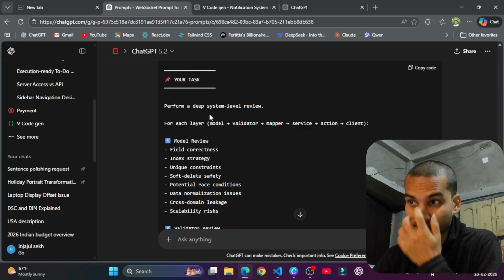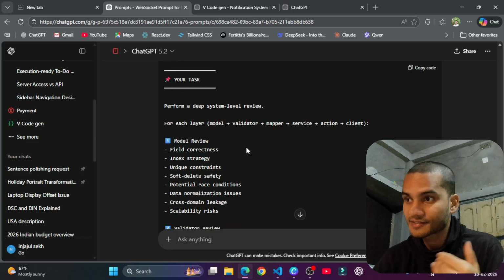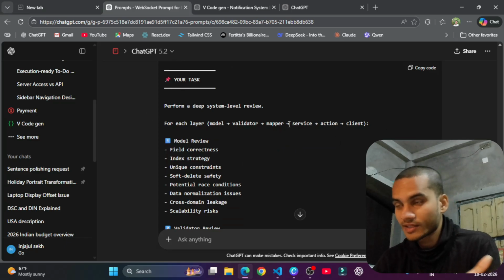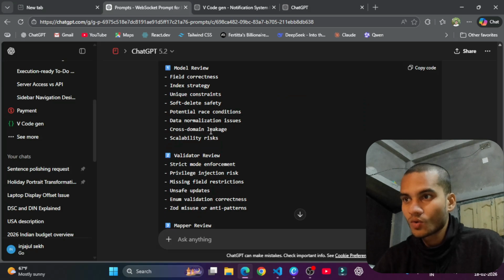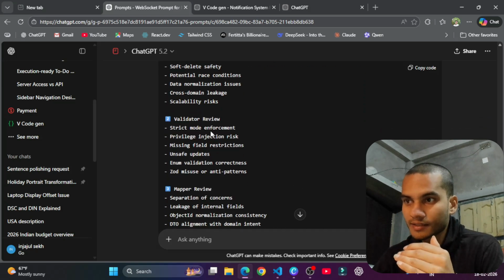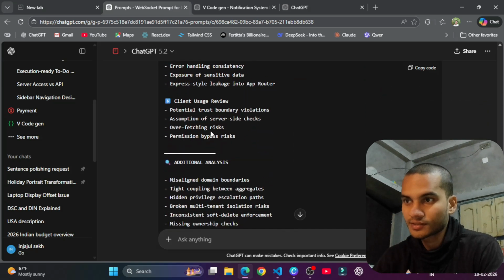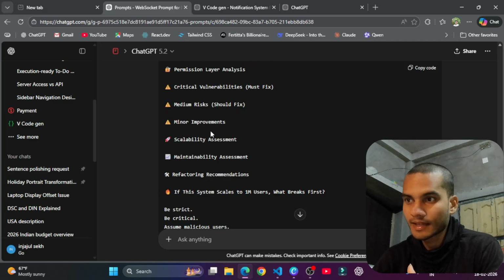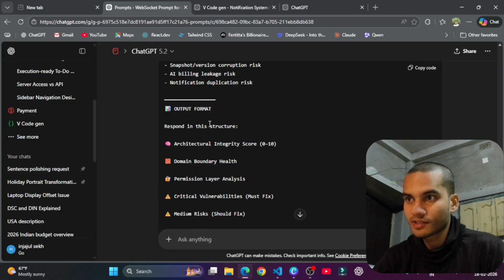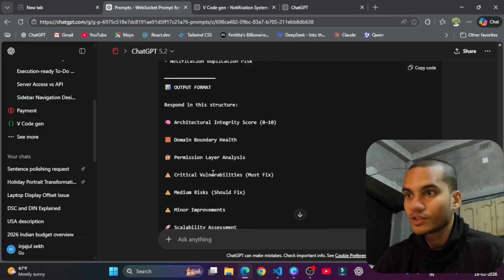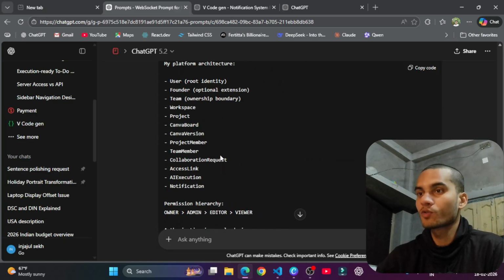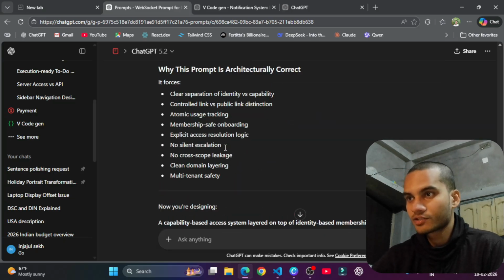And for each layer, like model, validator, mapper, service, action, client, you have to create this type of folder, and then model review. What things you have to review, right? Then you just put the output format here. This prompt is just for reviewing my existing code base.